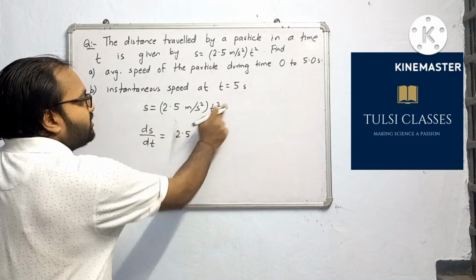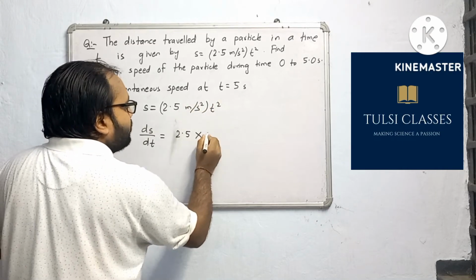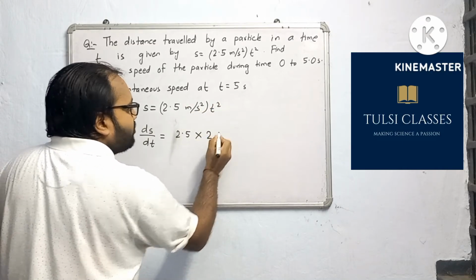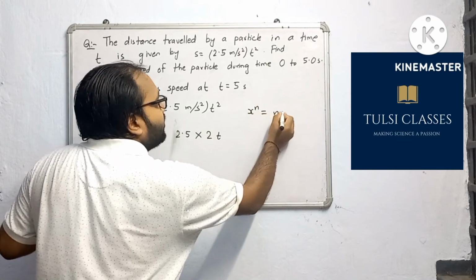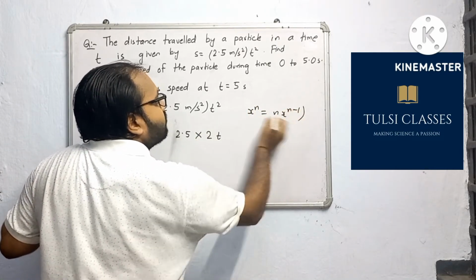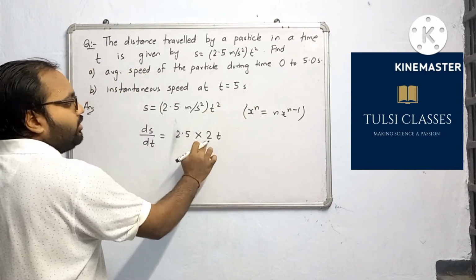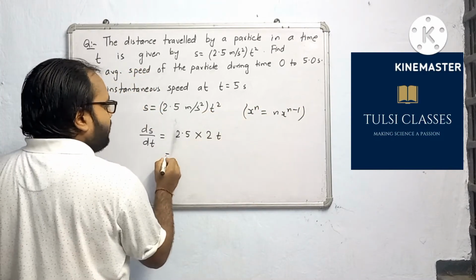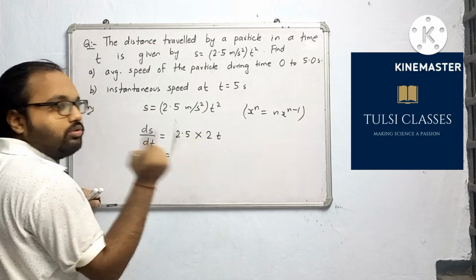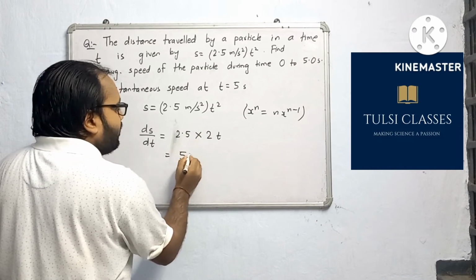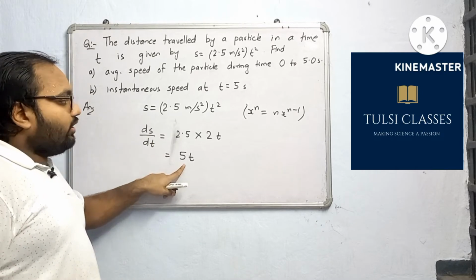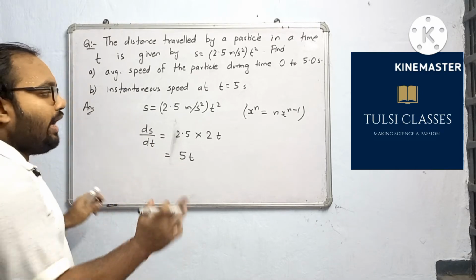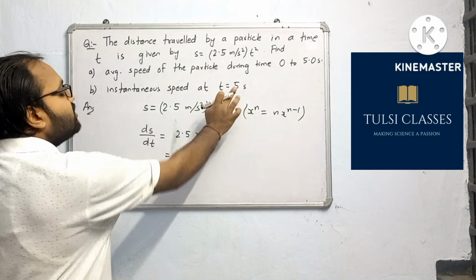Now t square, its differentiation becomes 2 t raised to the power 1, because x to the power n differentiation is n x to the power n minus 1. Now n x to the power n minus 1, how much it will become? 2.5 into 2, it is 5, multiplied by t, 5t. So 5t is the formula we are getting to find instantaneous speed at any time t. Here the time is given 5 seconds.